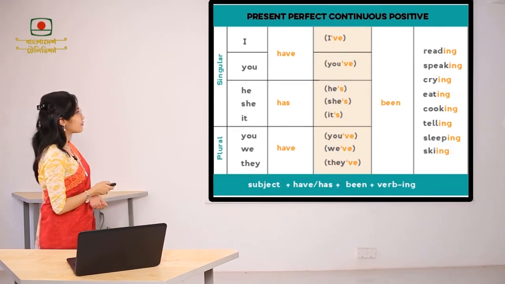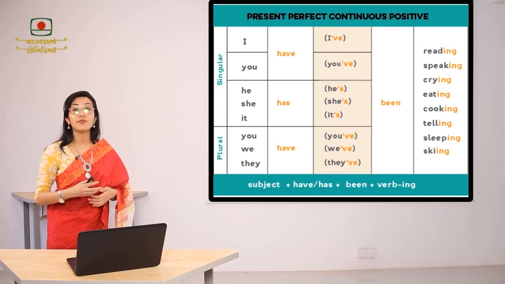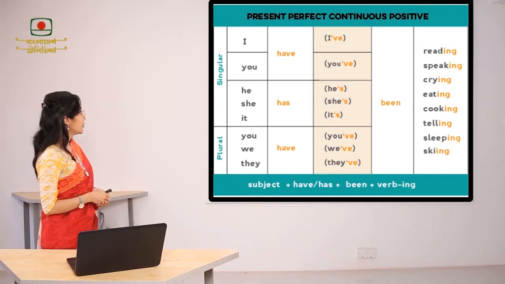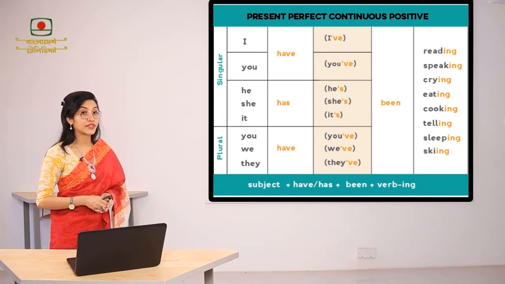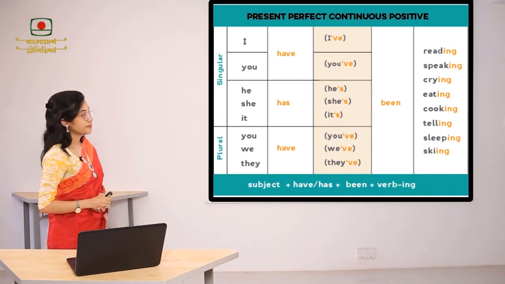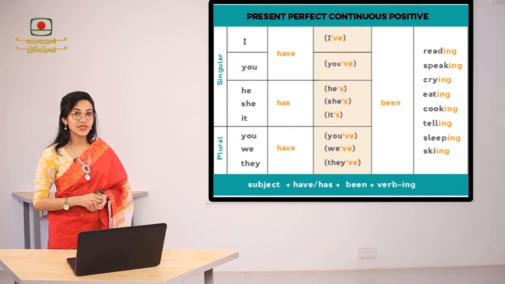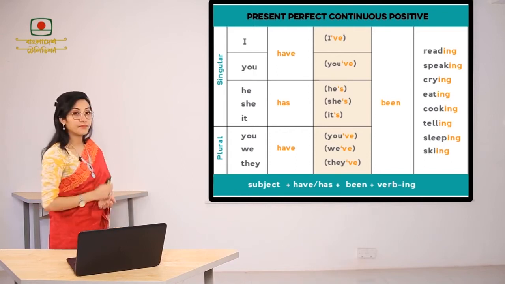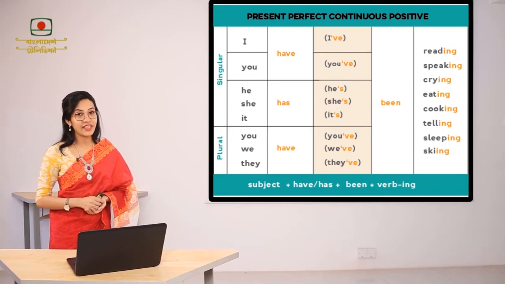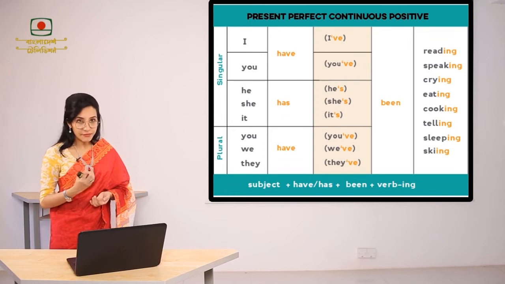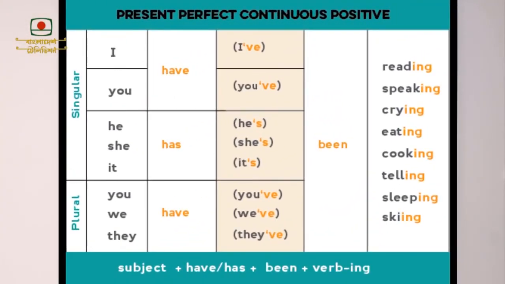For that reason, we have used present perfect continuous tense. Now the structure of present perfect continuous tense in positive or affirmative sentences. You have to use the subject at the beginning. Then we use have or has with that. We use been, verb plus ing, and at last you can use the time expression if necessary. For example, I have been speaking.